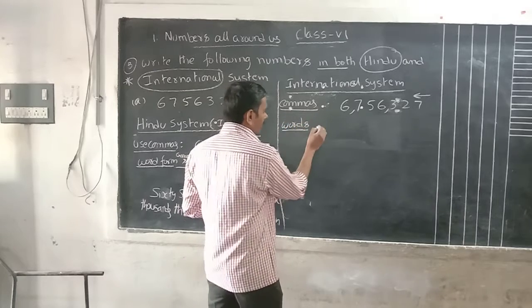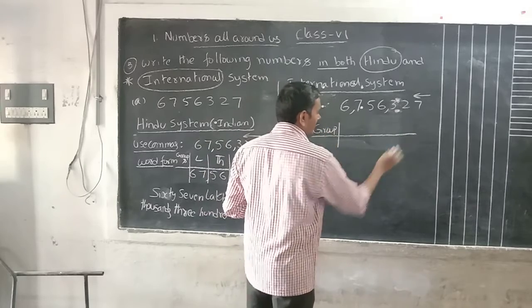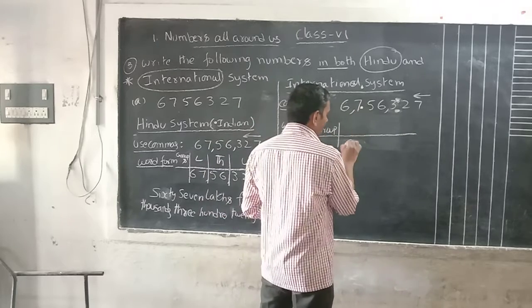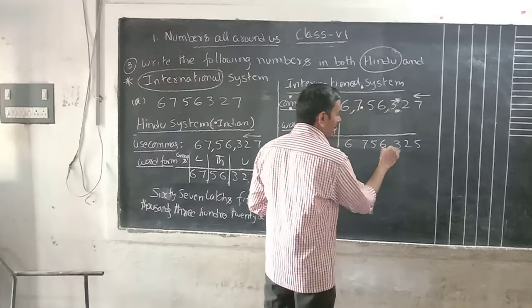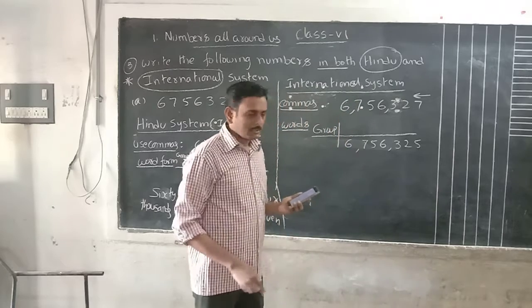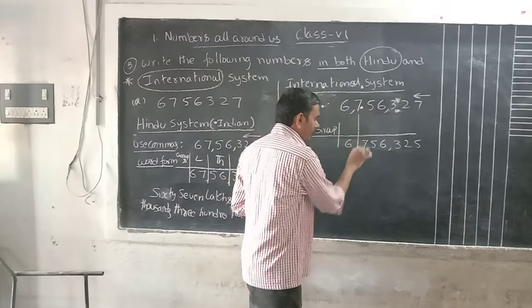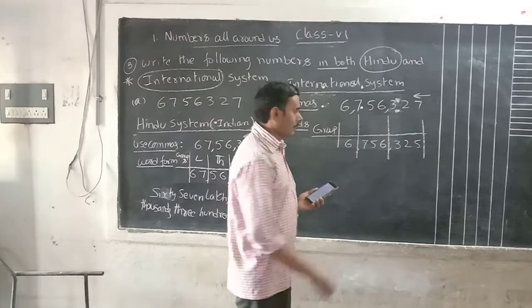Now we can write the words. Write that number, 6, 7, 5, 6, 3, 2, 7. Where you got a comma, you have to place it. I copied it here. Later, where you got a comma, there you have to draw a line. Now write the groups.